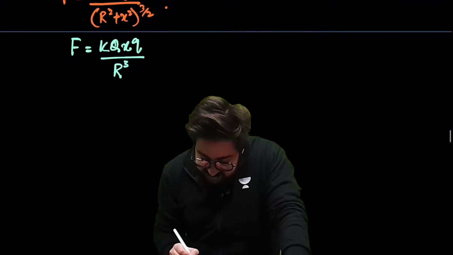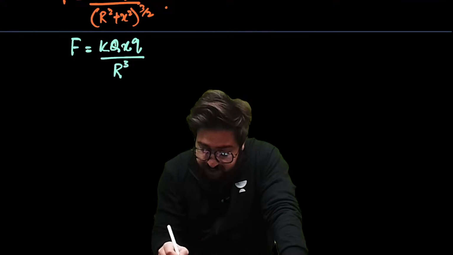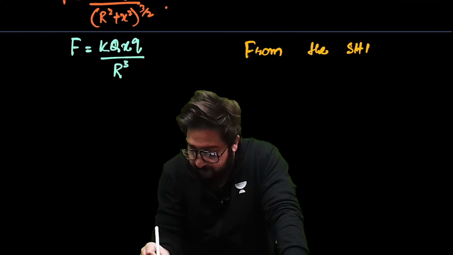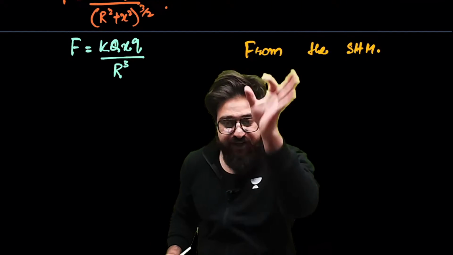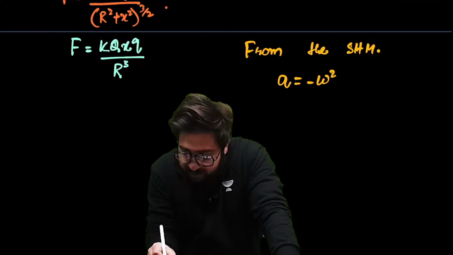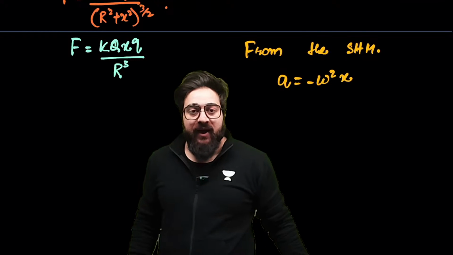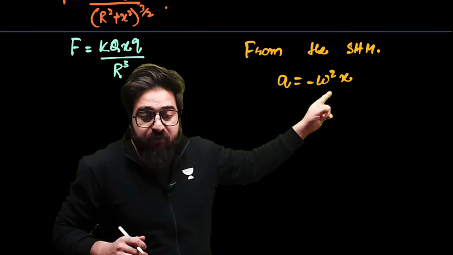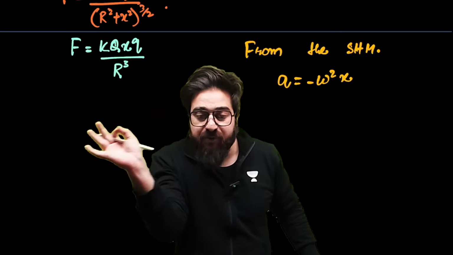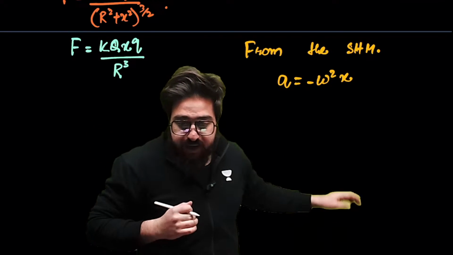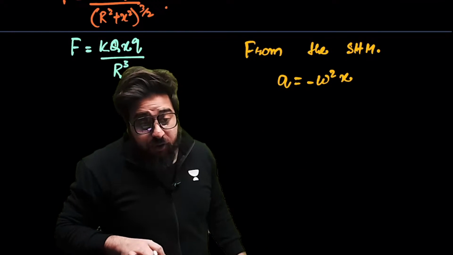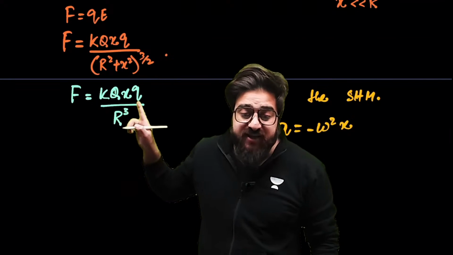Now, from SHM, we have studied one equation. From the SHM, acceleration is equal to minus omega square x. This is the acceleration of a particle which is performing SHM. If there is a particle which is performing oscillations in SHM, this is its acceleration, because in the numerator we do not cancel this x.